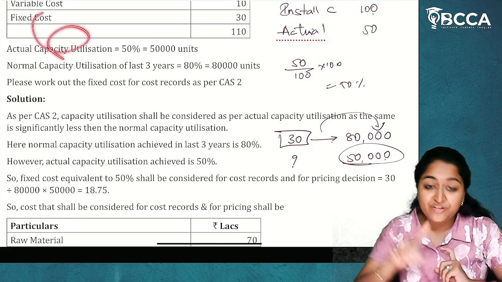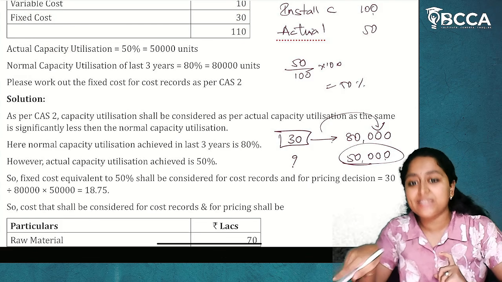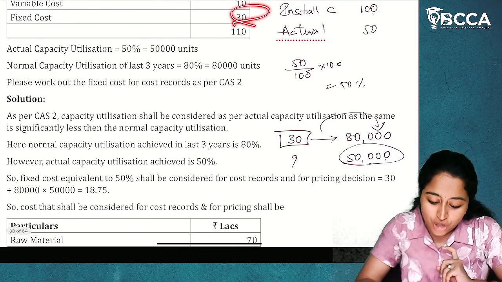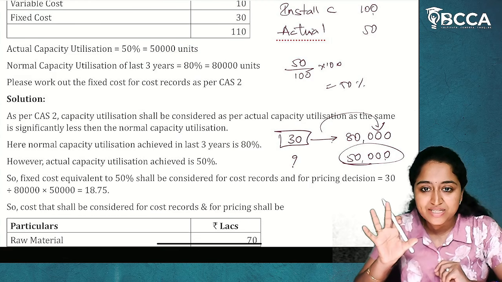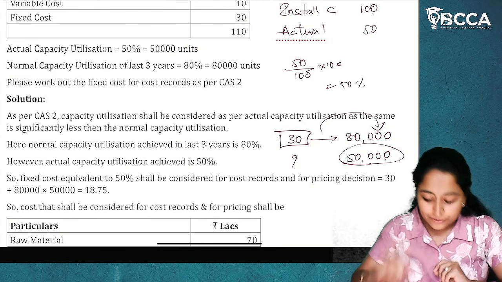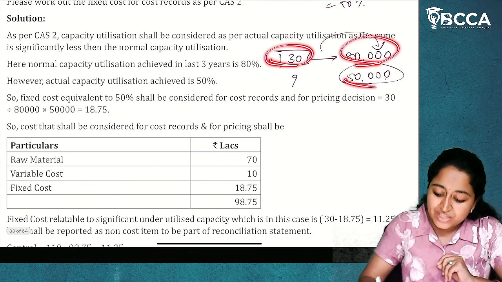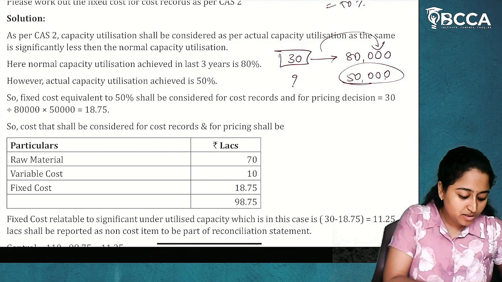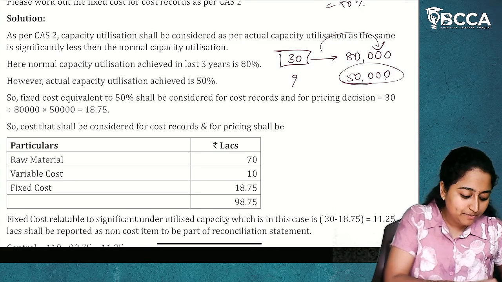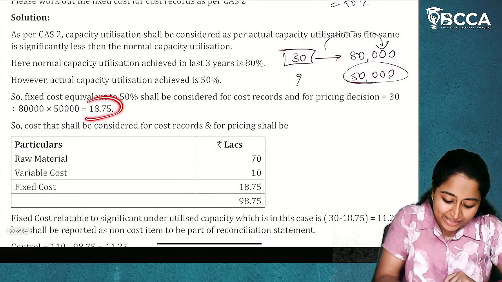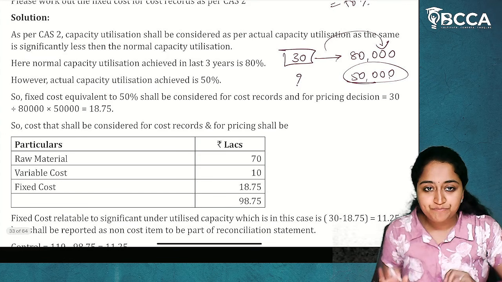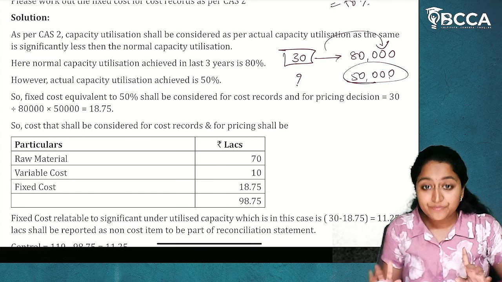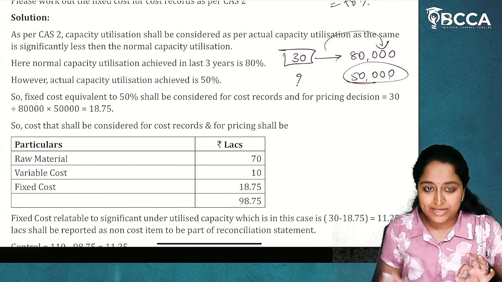But here they have given us actual capacity utilization, which means this 30 is not related to actual capacity utilization. We are going to derive that. So, 30 is for 80,000 and what is for 50,000? 30 into 50,000 divided by 80,000. I'll get 18.75 lakhs. So this is my fixed cost for 50% utilization.